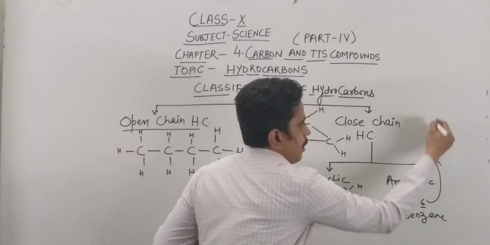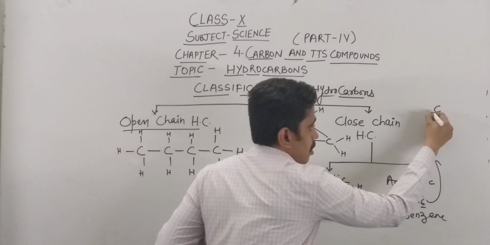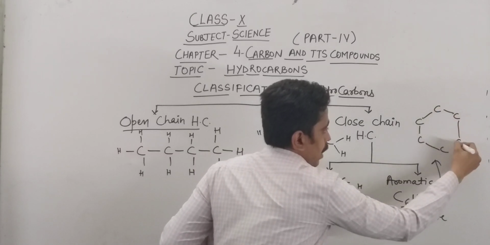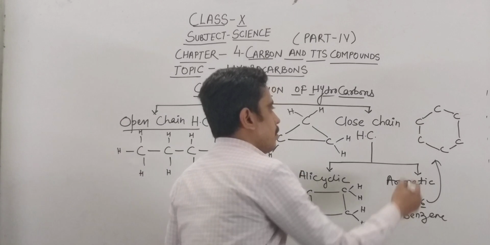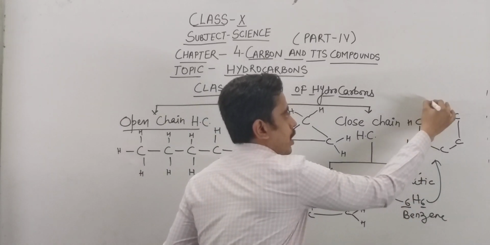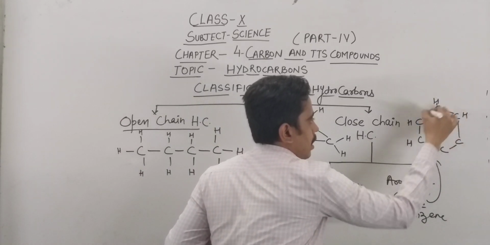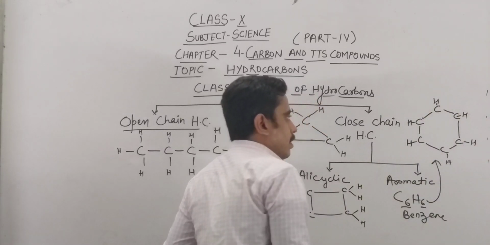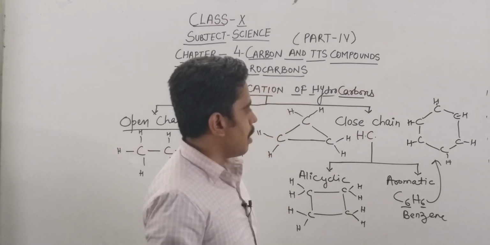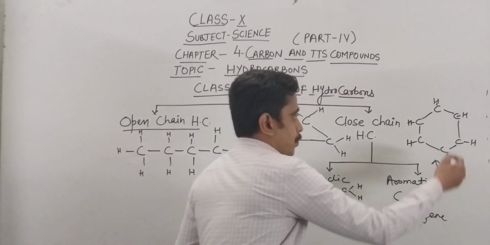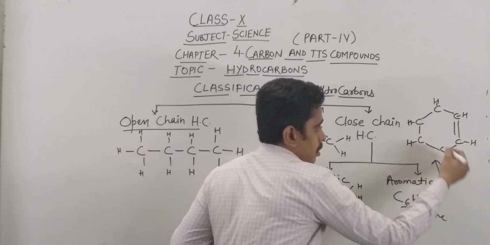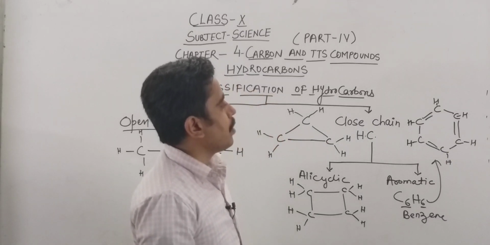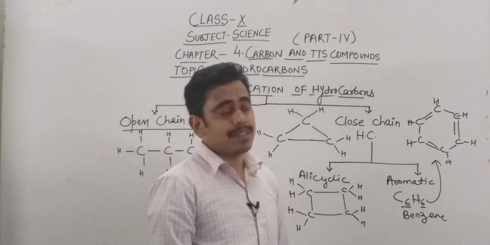I am drawing the structure right here. All of you see, 6 carbon atoms are joined like this in the cyclic form, and there are 6 hydrogen atoms, one hydrogen atom bonded to each carbon atom by a single covalent bond like this. Can you see whether the valency of the carbon is completed or not? Not yet. So you draw alternate double bonds. So this is the basic structure of benzene.